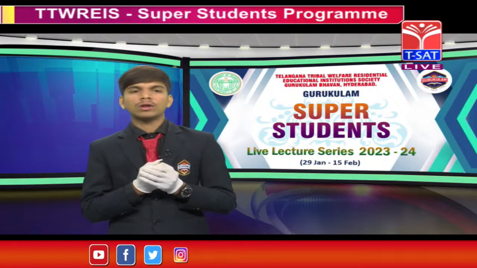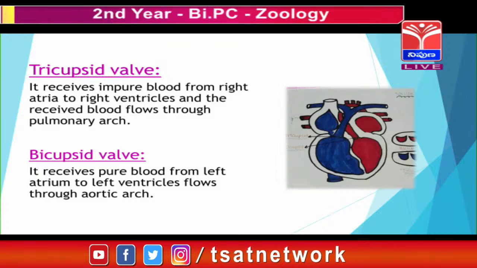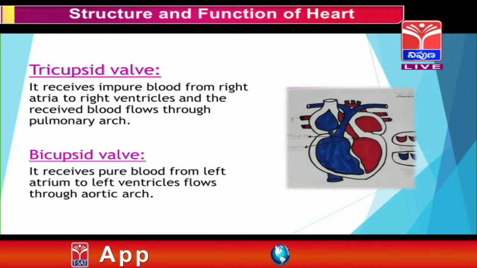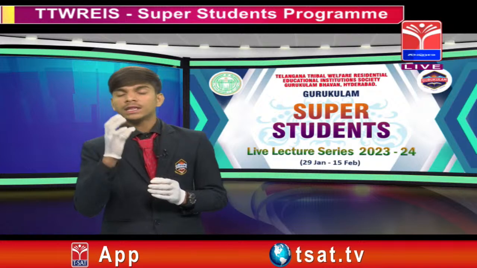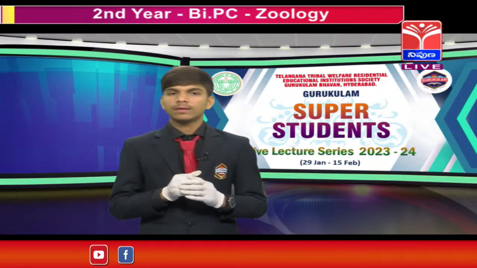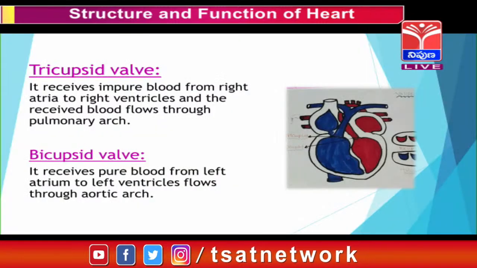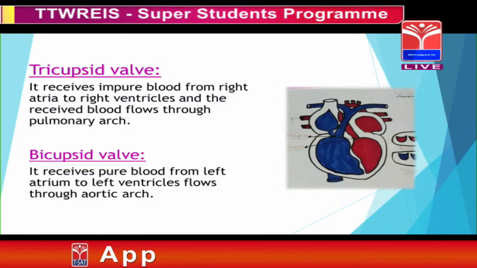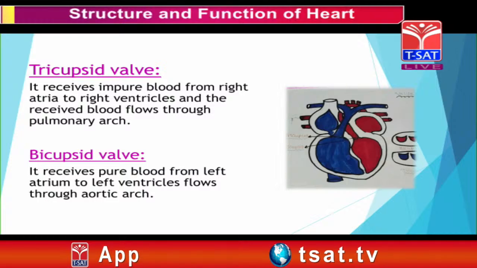Now we discuss the tricuspid and bicuspid valves. A valve prevents the backflow of blood. Tricuspid is a three cup-like structure, and bicuspid is a two cup-like structure. The tricuspid valve prevents the backflow of impure blood, and the bicuspid prevents the backflow of oxygenated blood.